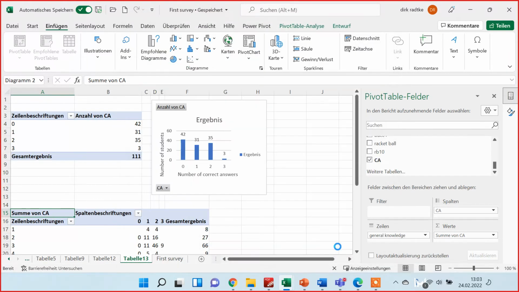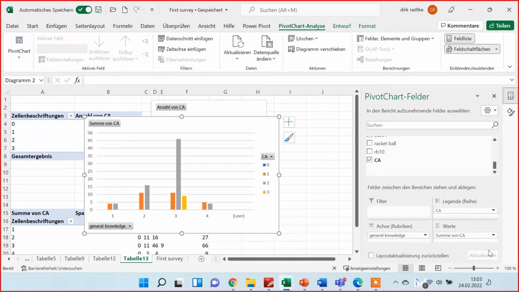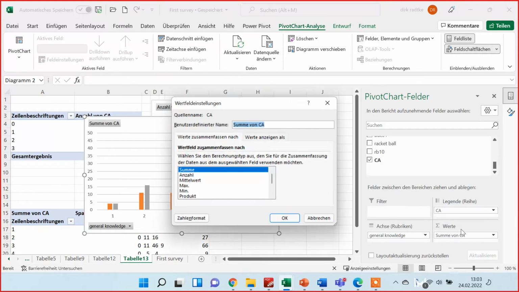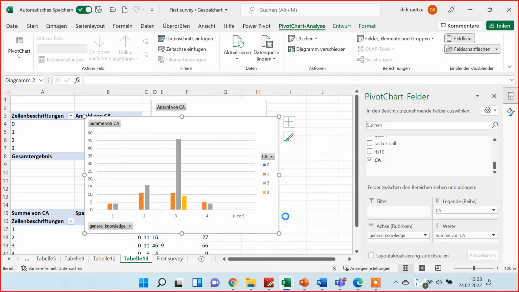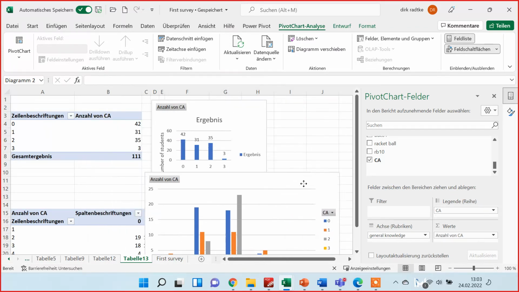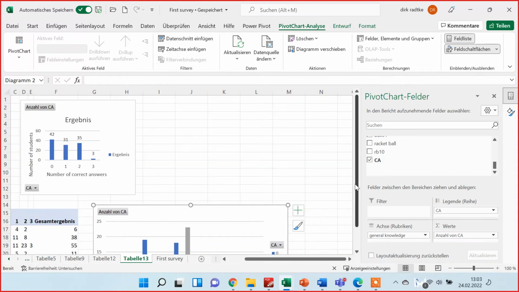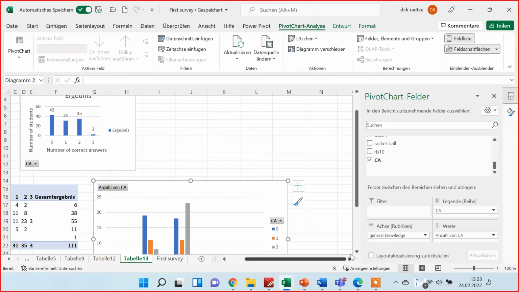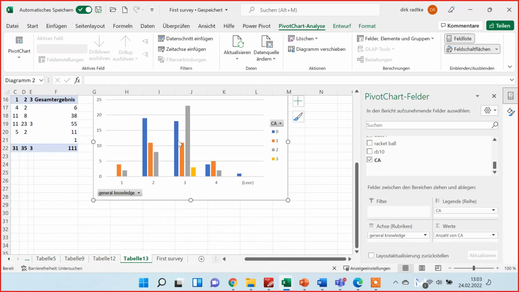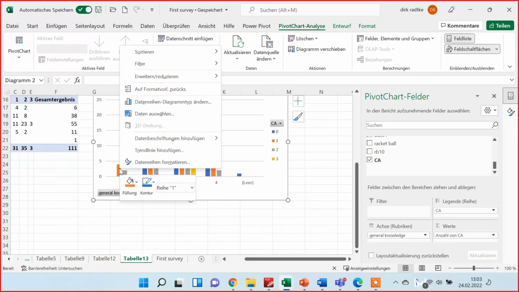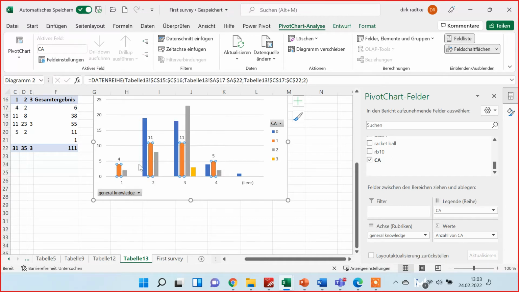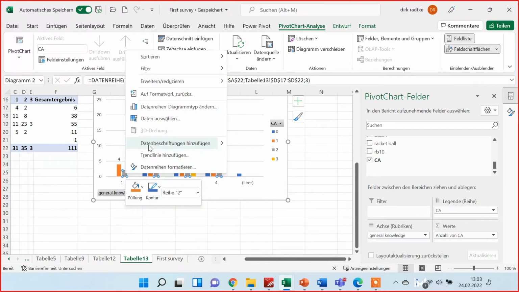But I also have to change from sum to number, to count. I will get nonsense here if I don't do that. So that is a typical mistake that I very often forget, and I also know from students that they sometimes forget to do that. Okay, so here we have the diagram, so let's interpret the diagram. I insert the data. And I have to do it for every bar.